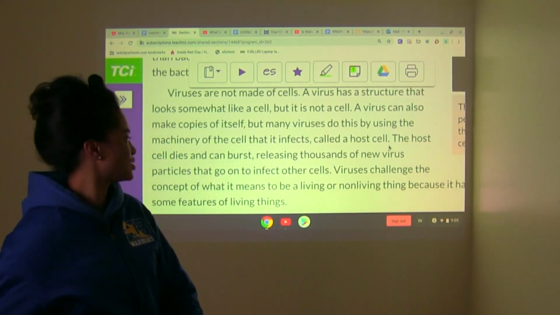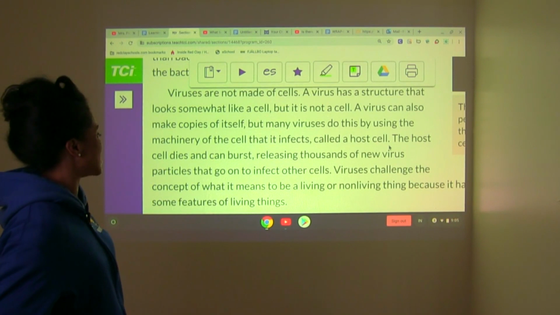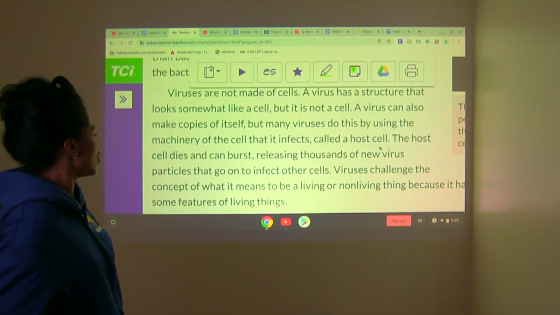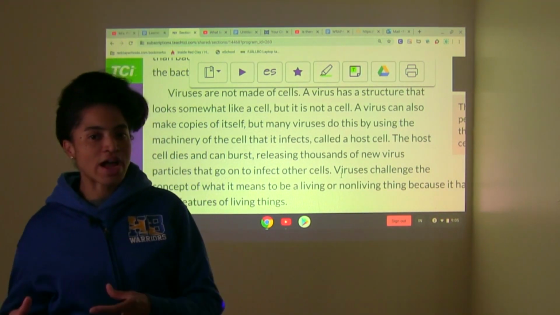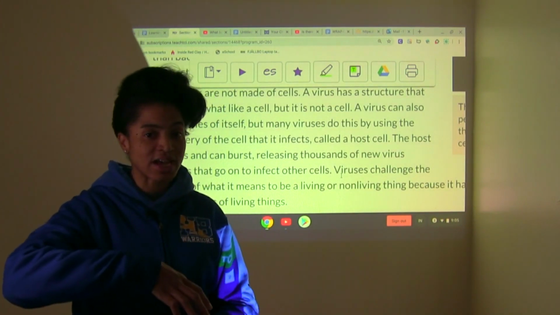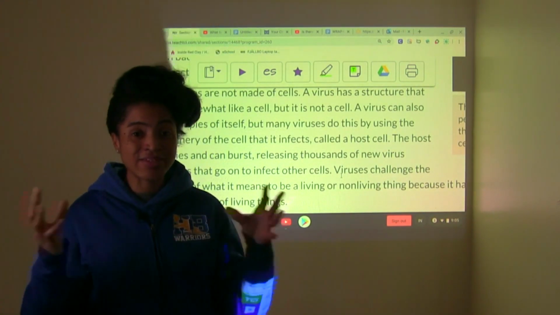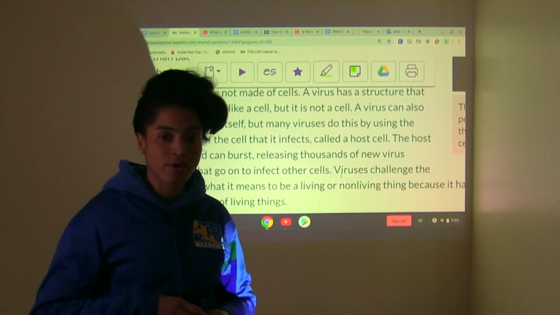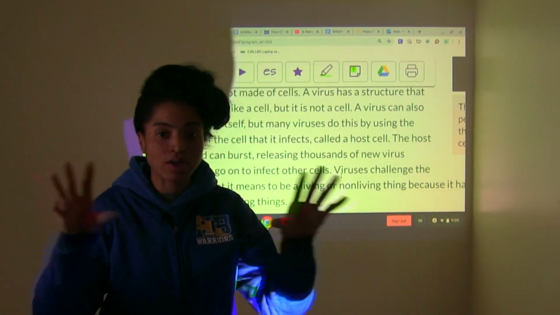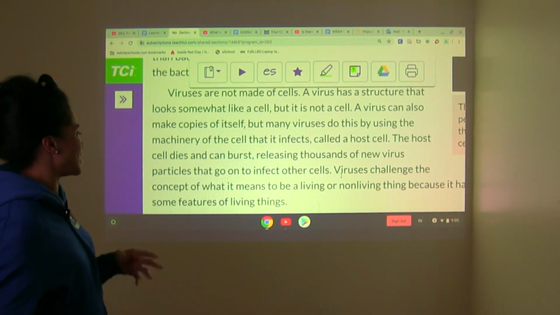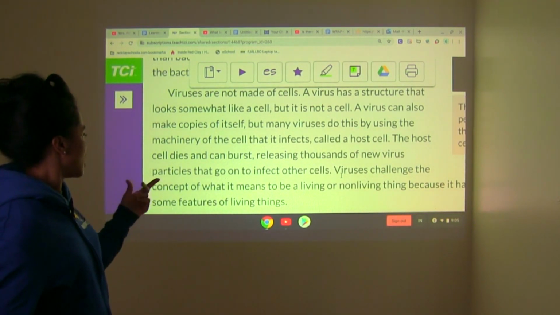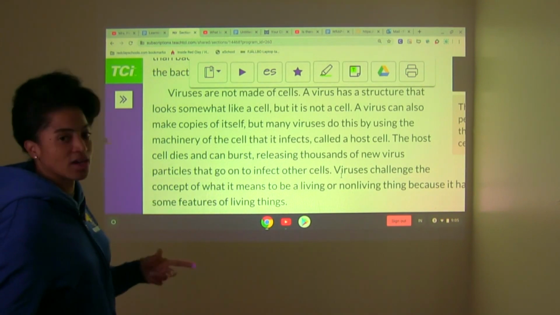All right. So the host cell dies and can burst, releasing thousands of new virus particles that go on to infect other cells. All right. So let's think about this. A virus needs to get inside of a host cell for it to even be effective. It gets inside of a host cell. It takes over the host cell to the point that it will burst, all right? And now it can spread, the virus can spread and infect other cells.